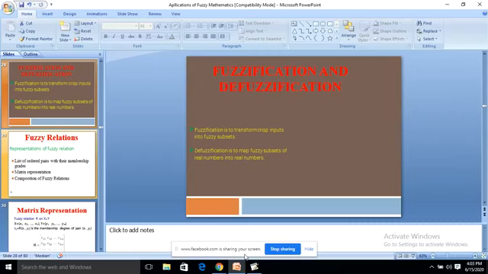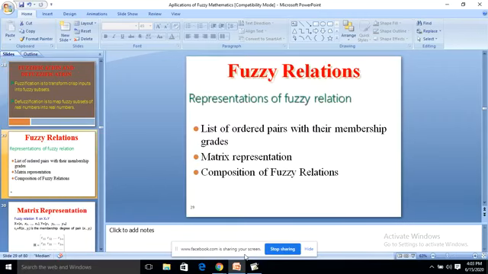Those methods are called the defuzzification methods. When fuzzification is compulsory, defuzzification is also necessary. Fuzzification is to transform crisp inputs into fuzzy subsets. Defuzzification is to map fuzzy subsets of real numbers into real values.